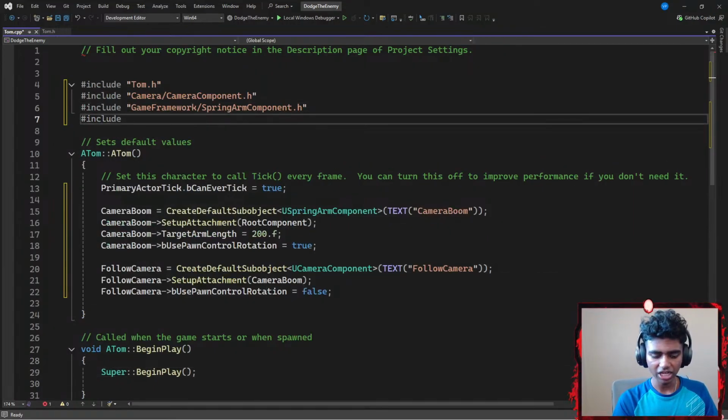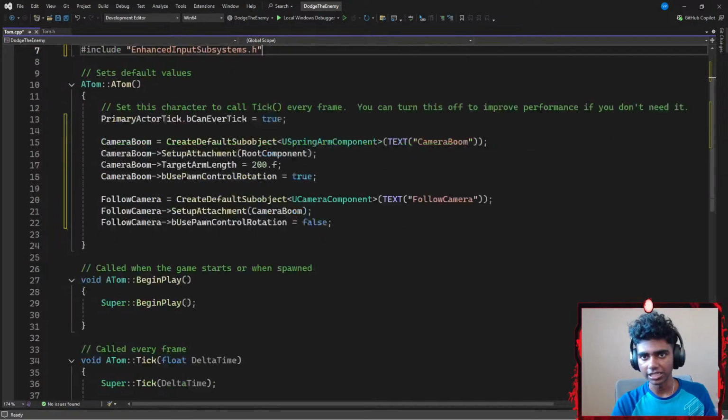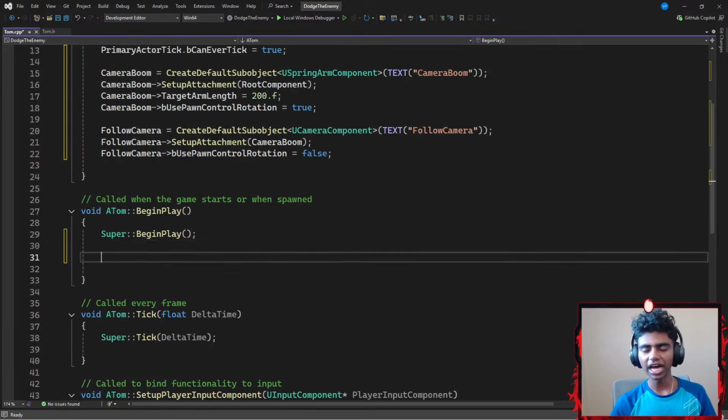I'm going to go with hashtag include, enhanced input subsystems. I think I spelled it wrong. Enhanced input, okay, so I'm gonna go with EnhancedInputSubsystems.h. So I'm gonna include my enhanced input subsystems header file. I do need that for actually getting my local player's subsystem. I know what it does, but I don't think I know how to explain that part yet.